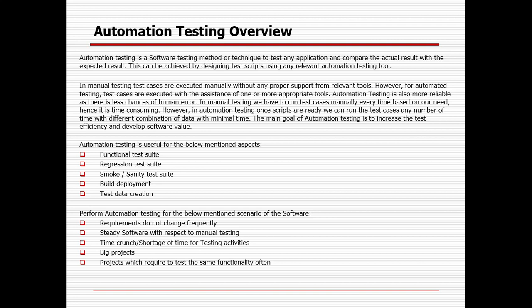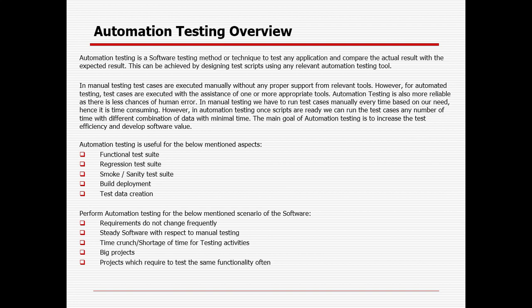I am giving a simple example. Suppose you have 100 test cases. Executing 100 test cases might take 10 person days. In the IT industry it is called PD, or person day, which you have already heard if you are working here. So it might take 10 person days for 100 test cases.